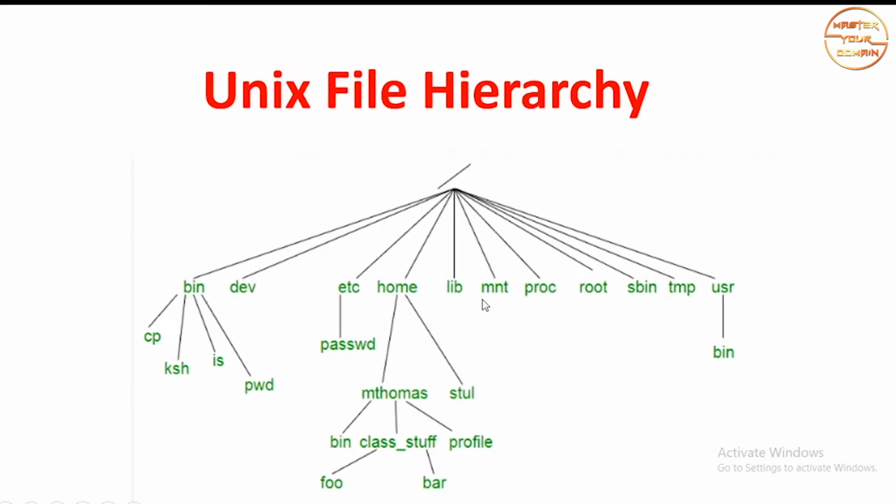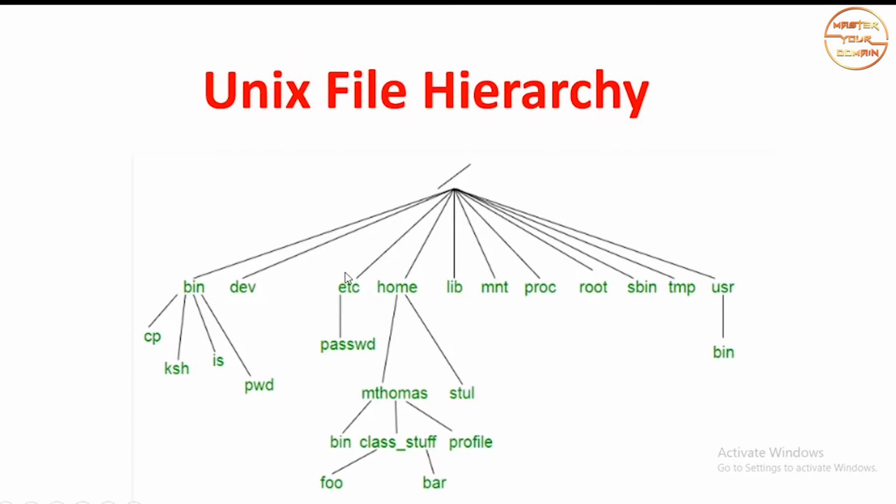These are all directories that are stored under the root directory. So root is the parent and bin, dev, etc, home, lib are all children of root. So there is a parent-child relationship. Again, under this etc directory there is a passwd directory. So passwd is the child directory and etc is the parent directory.